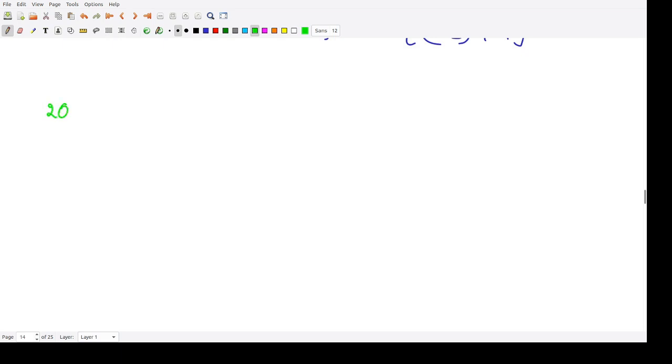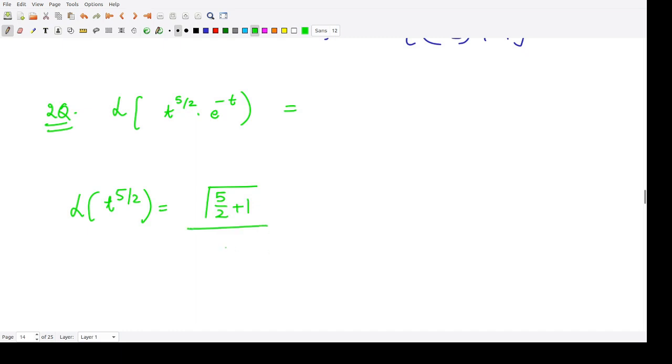So second question, we have find the Laplace transform of this quantity t to the power 5 by 2 into e to the power minus t. So what would be this? Firstly, we will calculate the Laplace transform of t to the power 5 by 2. So this by formula we know this is gamma 5 by 2 plus 1 divided by s raised to power 5 by 2 plus 1. So this is the gamma of 7 by 2.